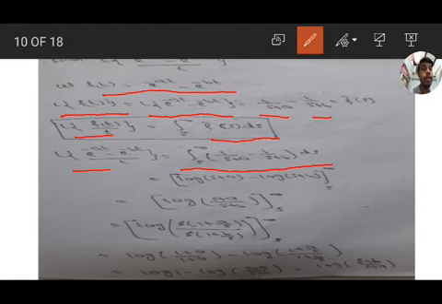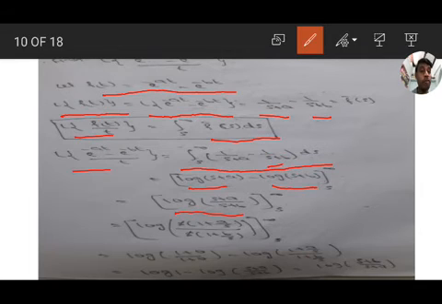Separate integration: 1 by s plus a, integration is log of s plus a; 1 by s plus b, integration is log of s plus b. Then log a minus log b, log of (s plus a) by (s plus b), from s to infinity. Here also, taking common in numerator and denominator, s cancels: log of s into (1 plus a by s), s into (1 plus b by s).